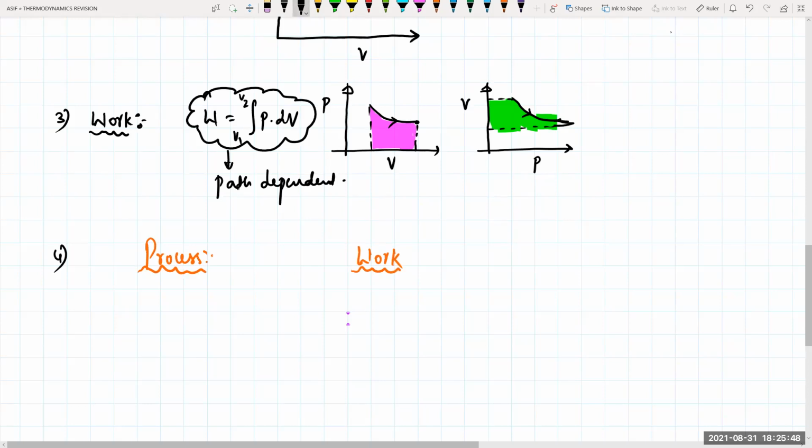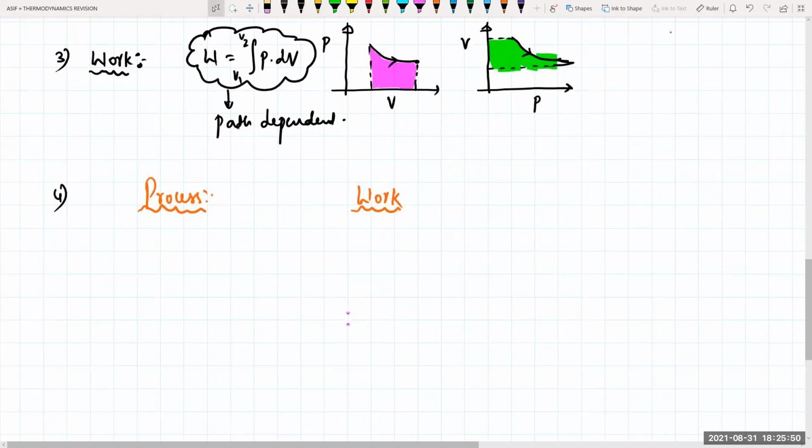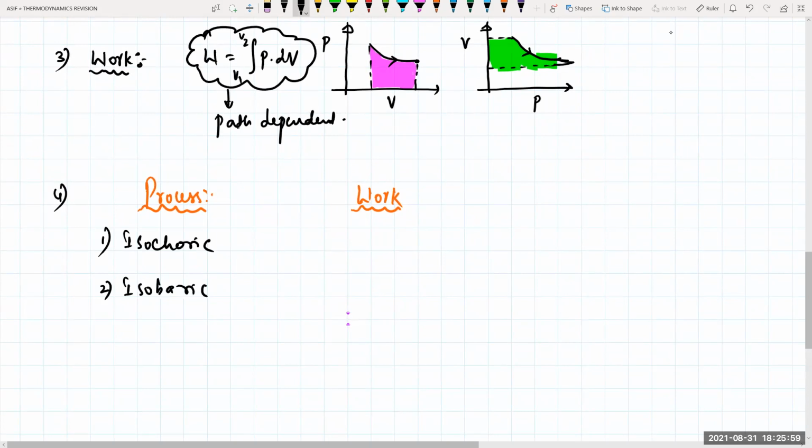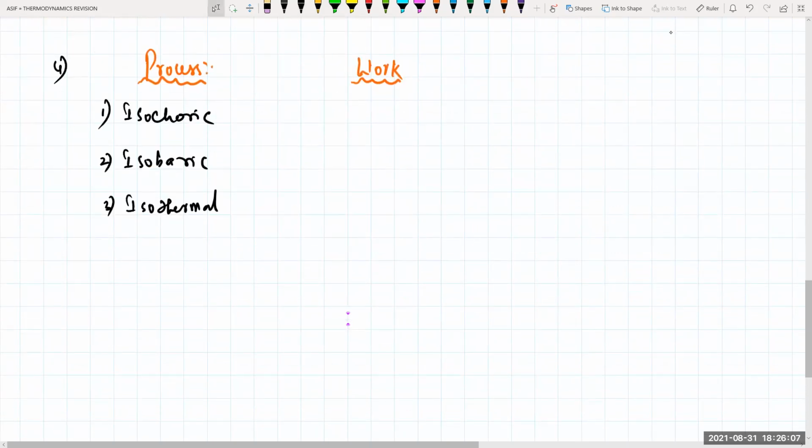Okay. First one is isochoric process. Second one is isobaric. And third one is isothermal. I am writing all the iso ones. Then last one is adiabatic. Apart from that, there is also one which is known as polytropic. Now, how do you calculate the work done?